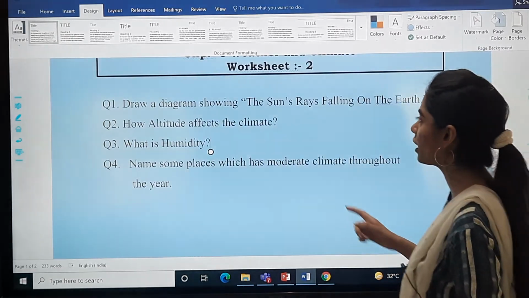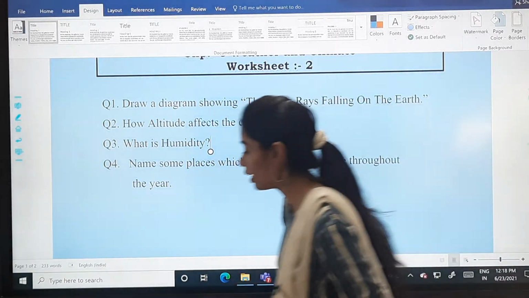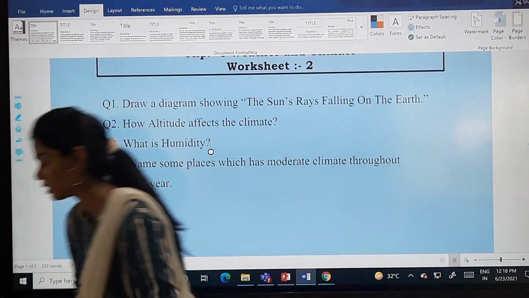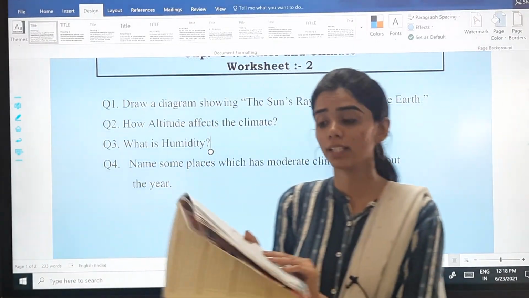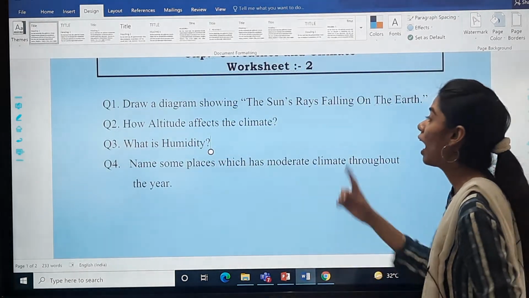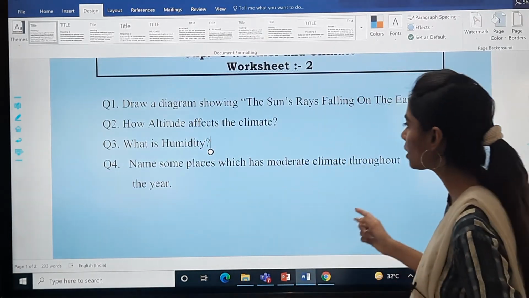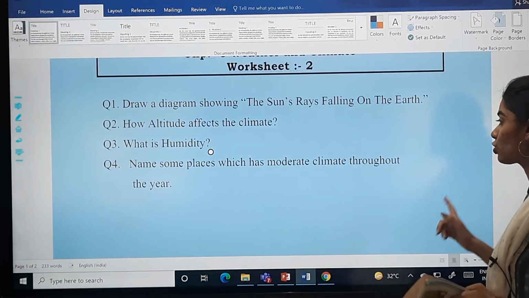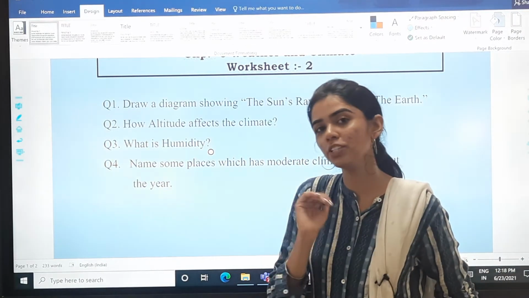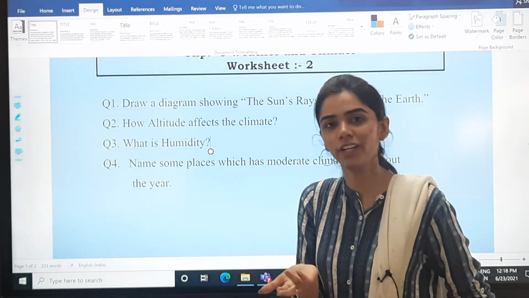So your question is, draw a diagram showing the sun's rays falling on the earth. That is over here on page number 34. So this is your diagram which you have to draw. How does altitude affect the climate? What is humidity? Name some places which have moderate climate throughout the year. Okay, moderate means neither very hot nor very cold.